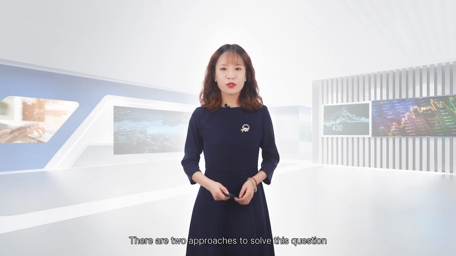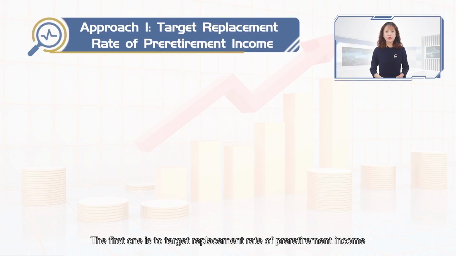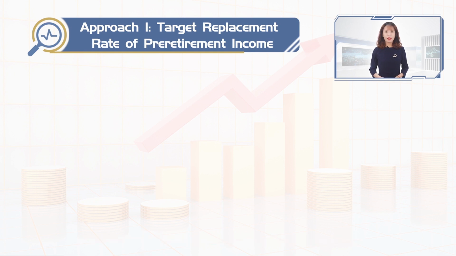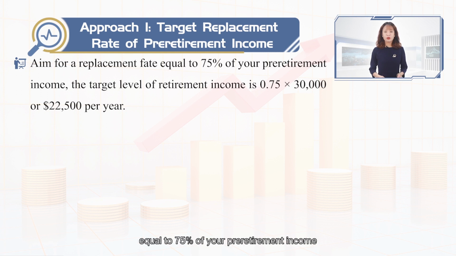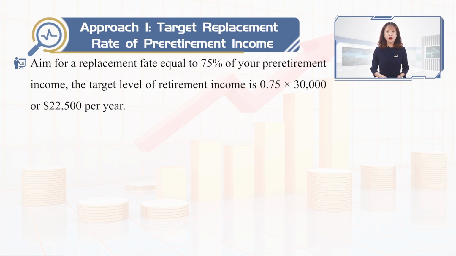There are two approaches to solve this question. The first one is to target a replacement rate of pre-retirement income. Many experts recommend that in making a savings plan, you should aim for a replacement rate equal to 75% of your pre-retirement income. Let's apply this rule to our situation. With a real income before retirement of $30,000, the target level of retirement income is 0.75 multiplied by 30,000,